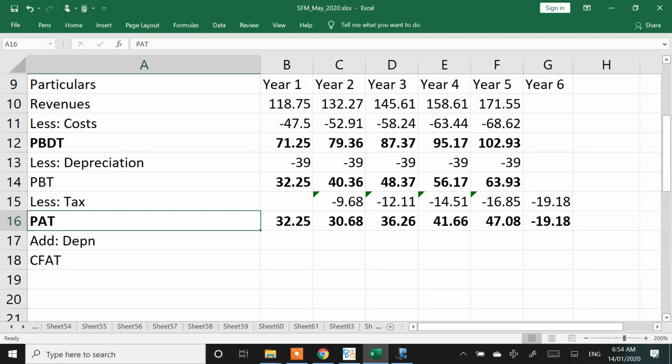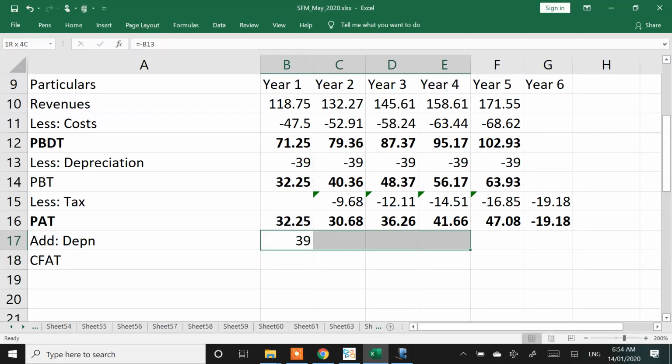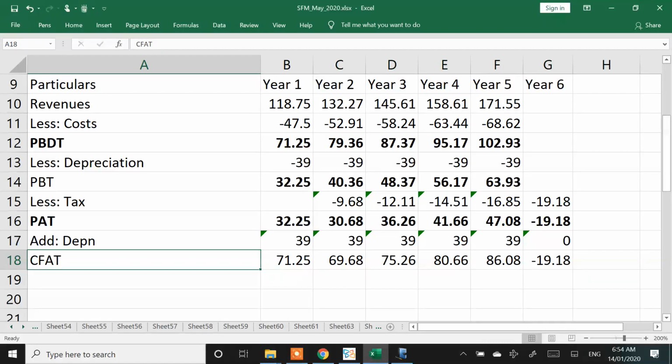Or technically, before considering depreciation, this will be the money which I would have earned. 30% of the previous year number. Add back depreciation, get CFAT.